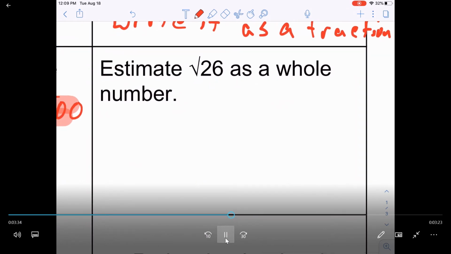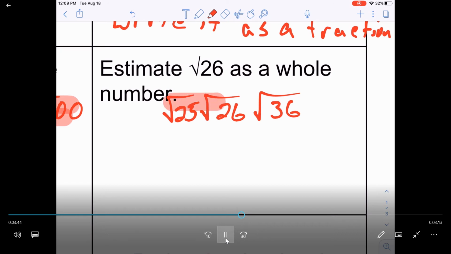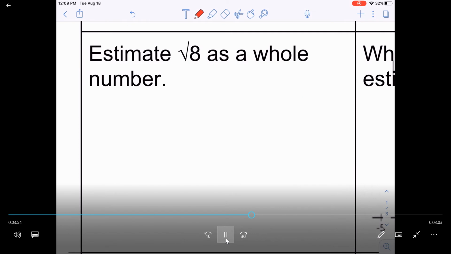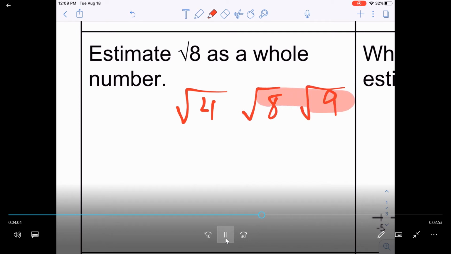The same thing here. I know that the square root of 26 falls between the square root of 25 and the square root of 36. This time, 26 is closer to 25. The square root of 25 is 5. Looking at this one, I know that the square root of 8 falls between the square root of 4 and the square root of 9. 8 is closer to 9, so I'm going to estimate that as 3 because the square root of 9 is 3.